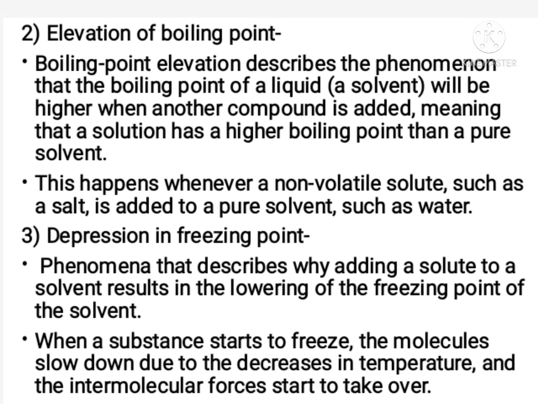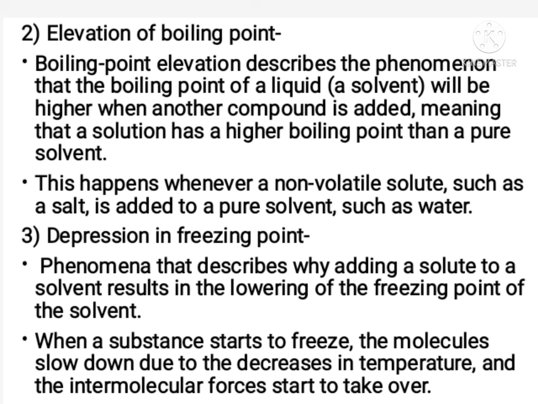Next property is elevation of boiling point. The boiling point of a liquid or a solvent will increase when another compound is added. For example, when salt is added in the water. Next property is depression in freezing point.